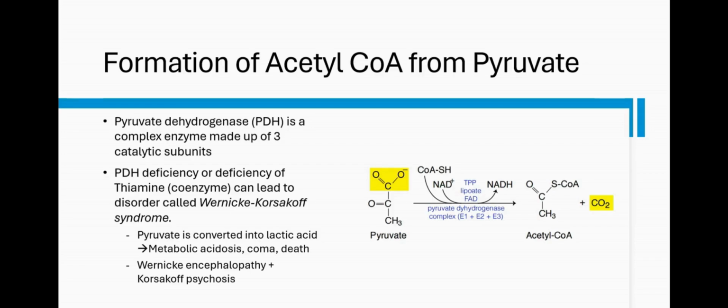One of them is thiamine, which is a vitamin, but in the form of thiamine pyrophosphate, which is what we see here as TPP. So we have lipoic, which is another coenzyme obtained from lipoic acid, whatever you want to call it. But it is also very important in the formation of acetyl-CoA, especially in the access of pyruvate to all of these subunit active sites in the pyruvate dehydrogenase enzyme.